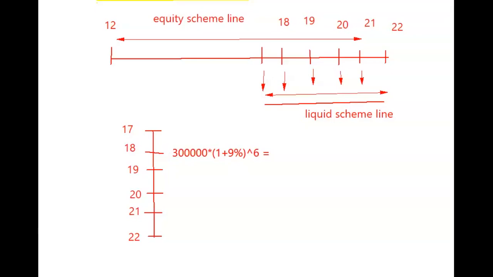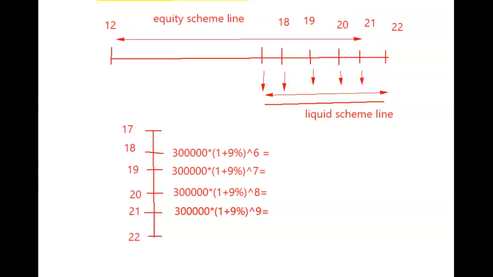Then next year, it's going to be 3 lakhs multiplied by 1 plus 9% raised to the power of 8. Next year, 3 lakhs into 1 plus 9% raised to the power of 9. Then the last year, 3 lakhs into 1 plus 9% raised to the power of 10. So these are all the payments he has to make to the college.